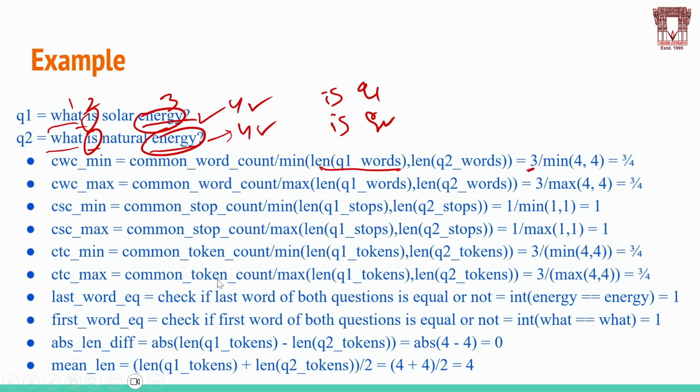First word equation is the first words of questions we will compare. What and what: these two are similar or not, we will check. Absolute length difference is the length difference between the length of tokens. 4 minus 4, absolute difference is 0. Mean length: the length of tokens in question 1, 4 plus 4 by 2. This is the mean length.